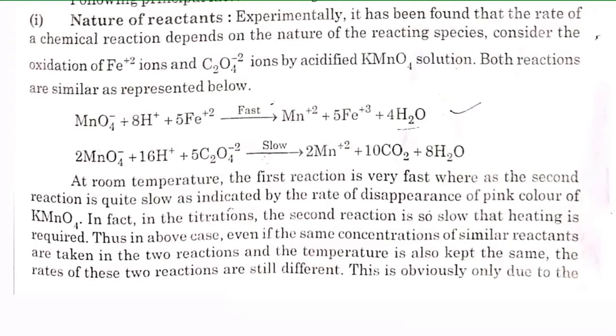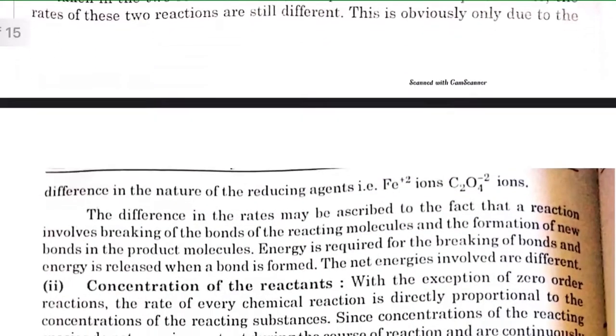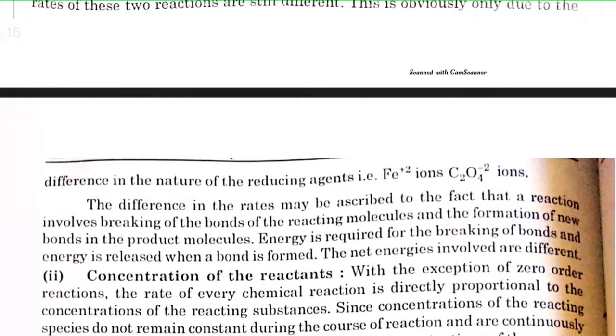So in the above case, even if the same concentrations of similar reactants are taken in the two reactions and the temperatures are also kept the same, the rates of these two reactions are still different. And this is obviously only due to the difference in the nature of the reacting agent, for example, Fe2+ ion and C2O4 2- ion.